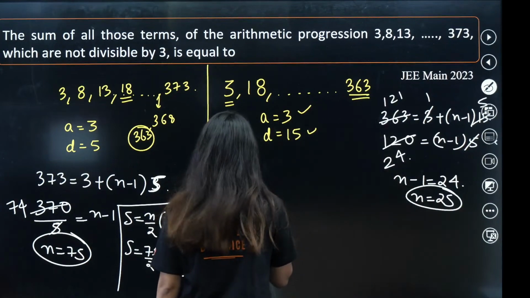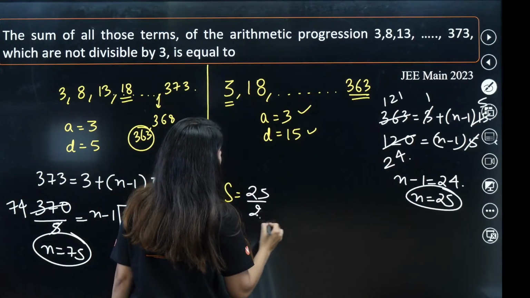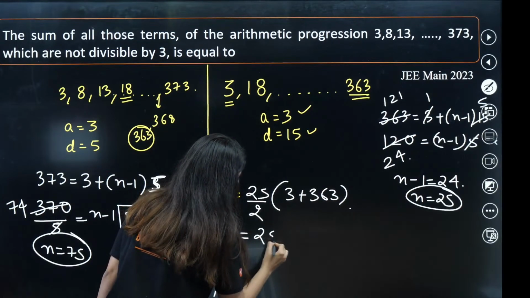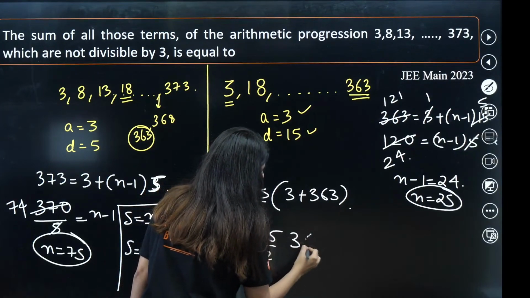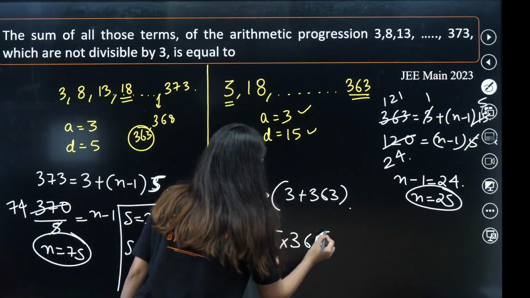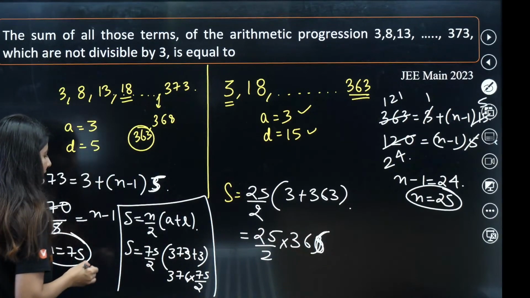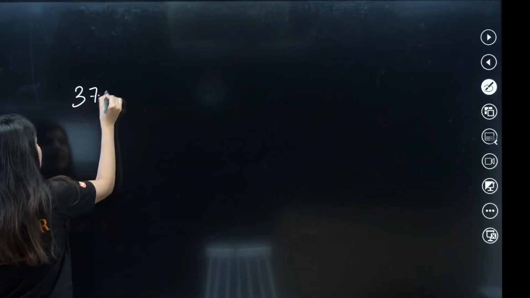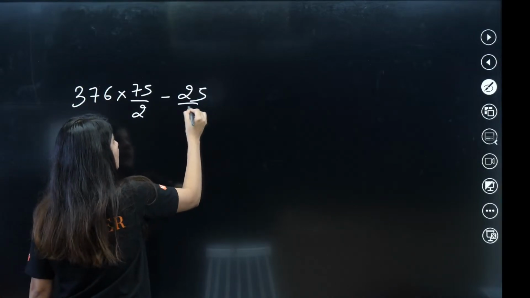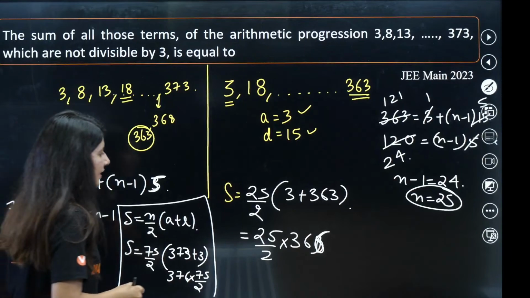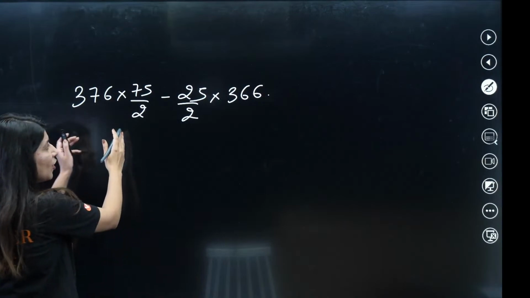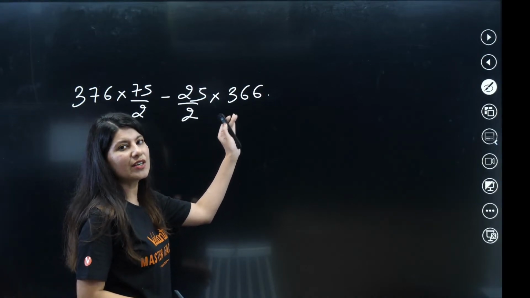So the sum would be what? 25 by 2 times 3 plus 363, so 25 by 2 times 366. Now subtract these two values. So this would be 376 into 75 by 2 minus 25 by 2 into 366. Sum of all the terms minus the sum of all those numbers which are divisible by 3.